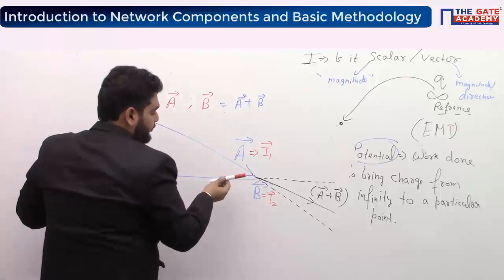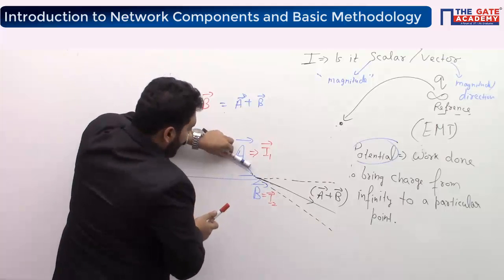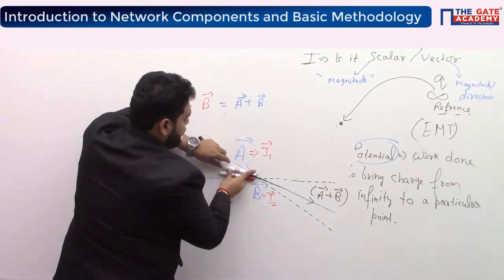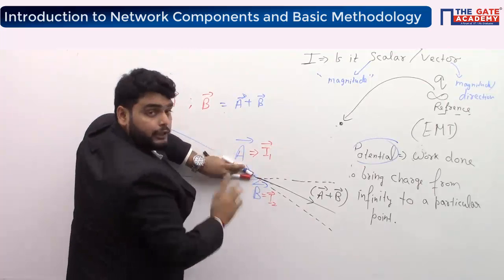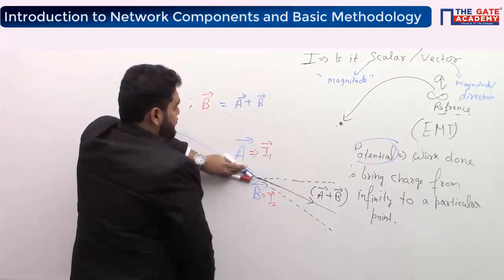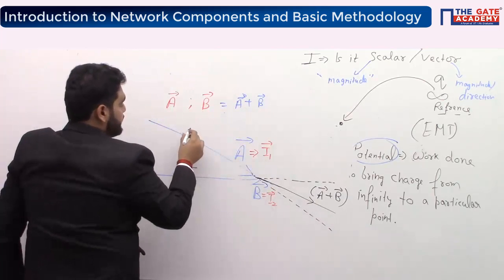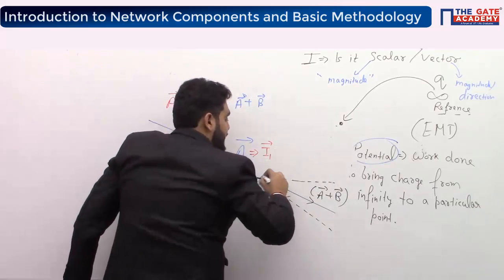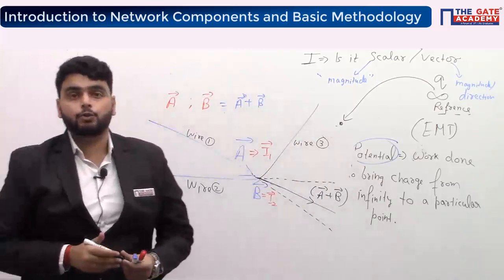Let us suppose this is I2, this is I1. I1 is flowing in this direction, I2 is flowing in this direction. I have two wires, wire 1 and wire 2. In wire 1 I1 is flowing, in wire 2 I2 is flowing. Now I have placed a third wire in this direction, right here. This is my wire 1, this is my wire 2, and in this direction I am placing my wire 3. Okay, wires 1, 2 and 3.